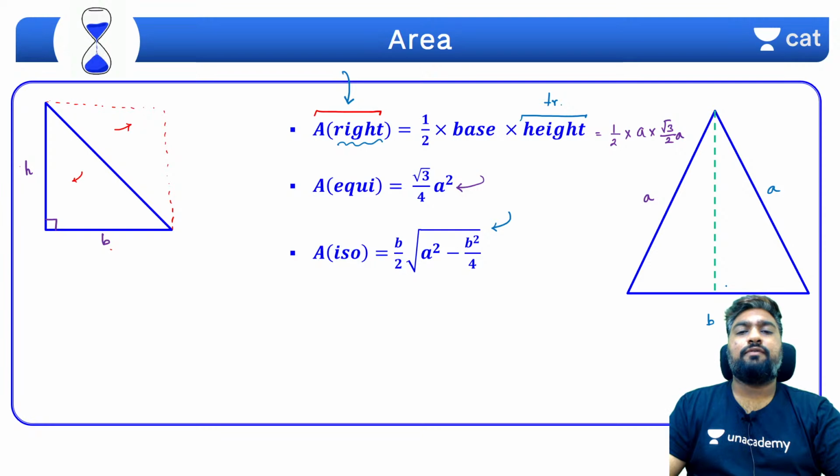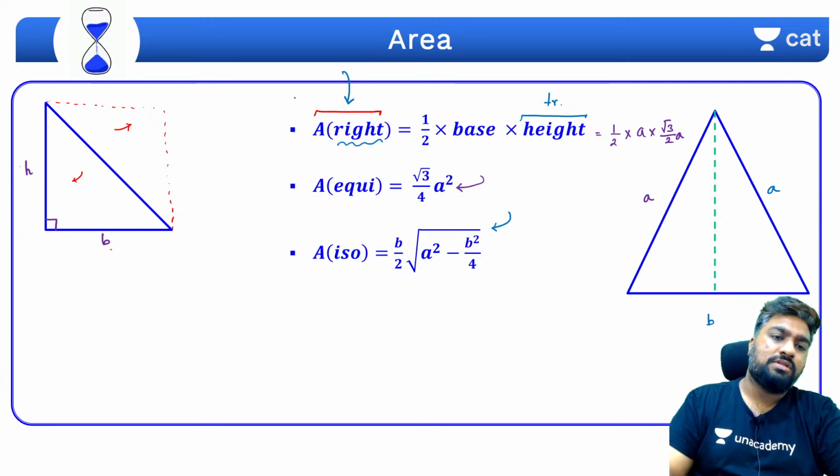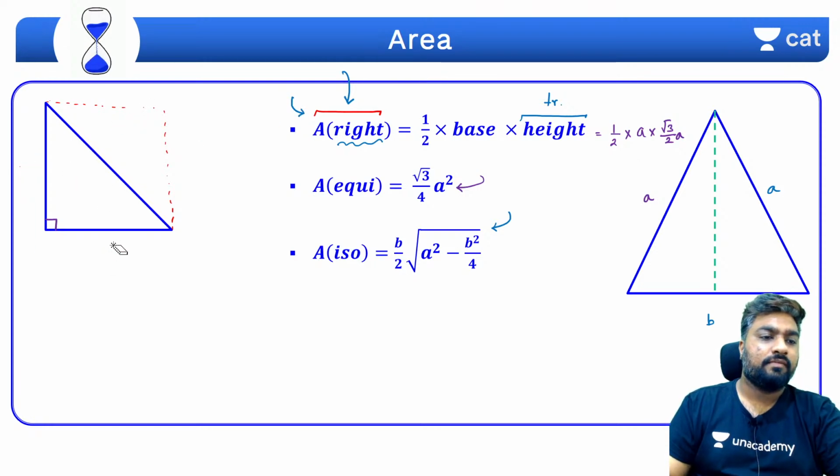If it's a 45 45 90 isosceles triangle, then you can use the same formula as for a right triangle. Let's say this is A, this is also A, and this is B. This angle will be 45, this angle will be 45, correct? Do you remember 45 45 90?